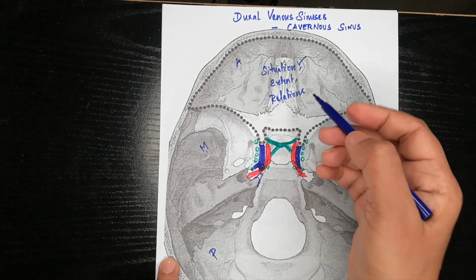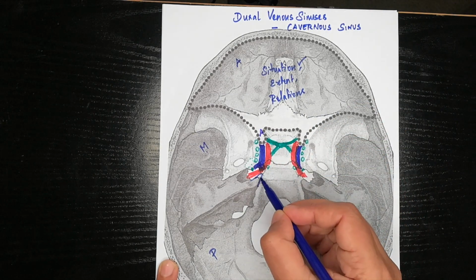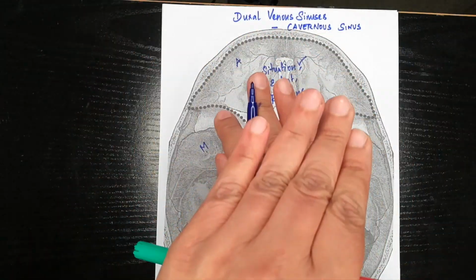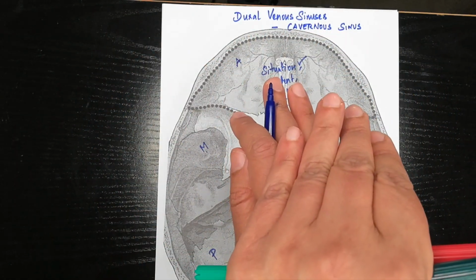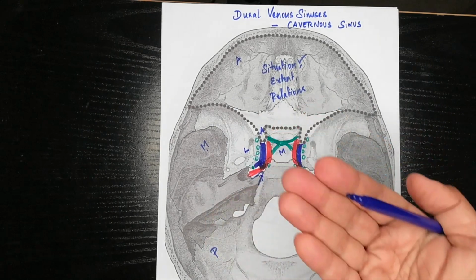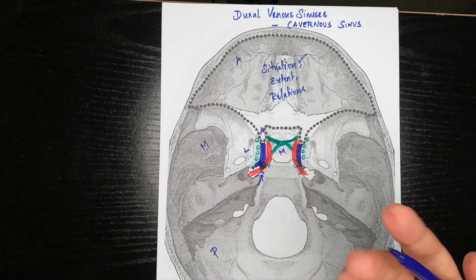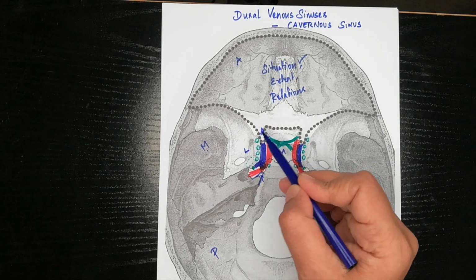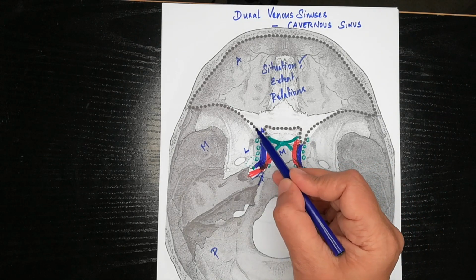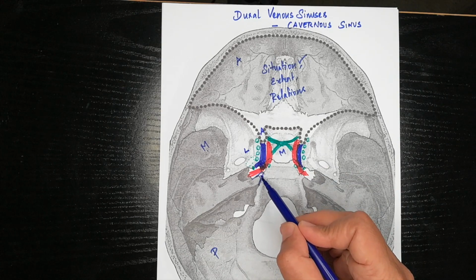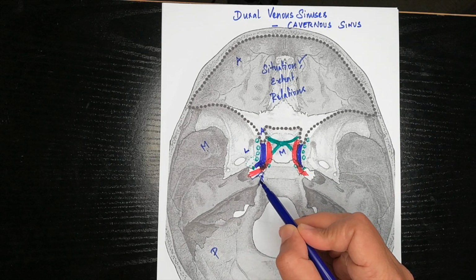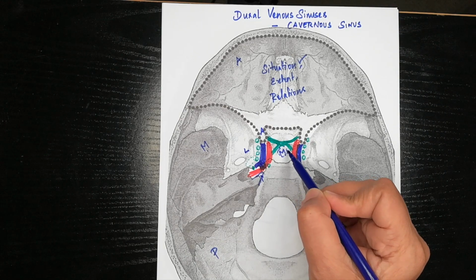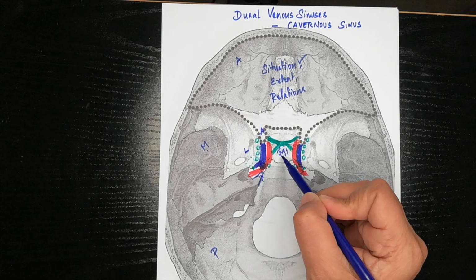Just imagine this is the anterior, posterior, medial, lateral, something covering, something running over the cavernous sinus, and something lying below, or inferior to, the cavernous sinus. So what are the relations? Anteriorly, as in the extent, it's the same: the superior orbital fissure, and posteriorly the apex of the petrous part of the temporal bone. You know what gland is situated here medially? This is the pituitary gland, that is, the hypophysis cerebri.